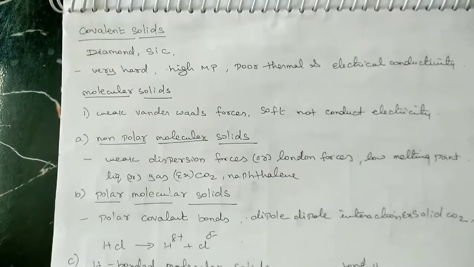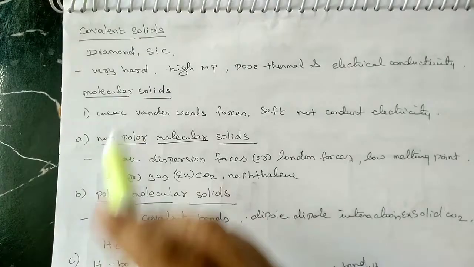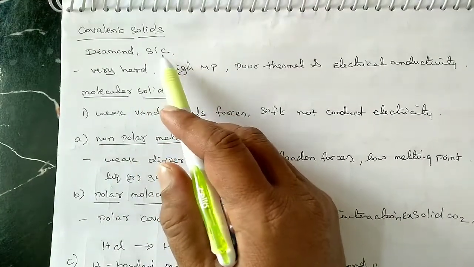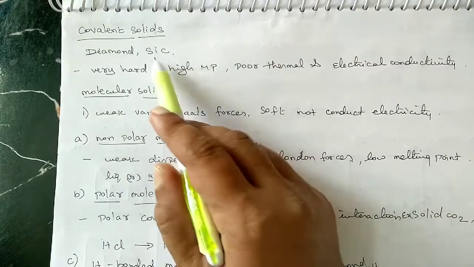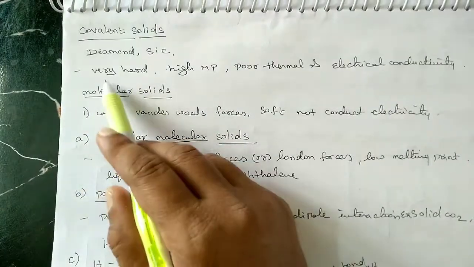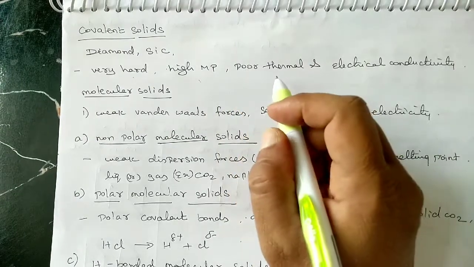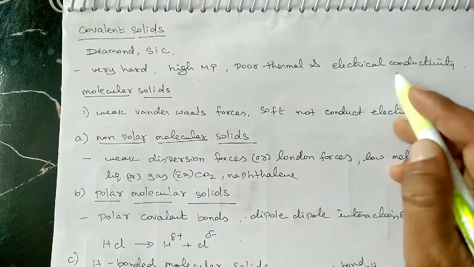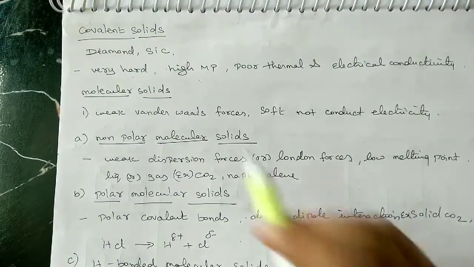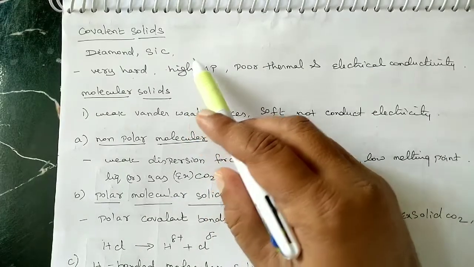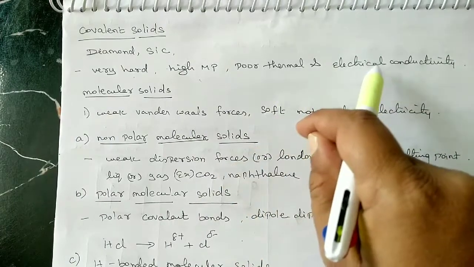Next is the covalent solid. We are well familiar with covalent solids, that is, diamond and silicon carbide. Silicon carbide is used in crucibles for science experiments. These are very high melting crystals, silicon carbide and diamond. They are very hard, have a high melting point, and do not conduct electricity. They are very poor conductors of thermal and electrical conductivity in the case of covalent solids, because there is no formation of ions, so the conductivity of electricity is poor.